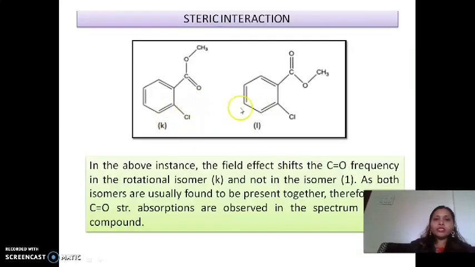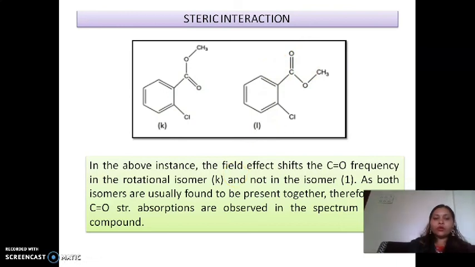See, this is one of the examples with the K and 1 forms. In that, they are rotational isomers. As both isomers are usually found together, the carbonyl group in the case of K shows a frequency near 1700, and in the other the frequency decreases. So depending upon the steric interaction between the ortho groups, the frequencies increase, and in this case it decreases. So the steric effect will affect the absorption of the functional group.